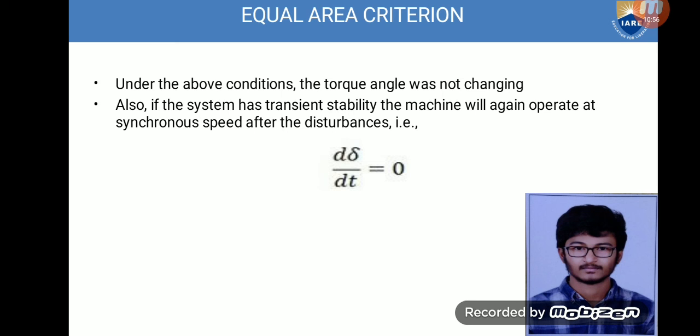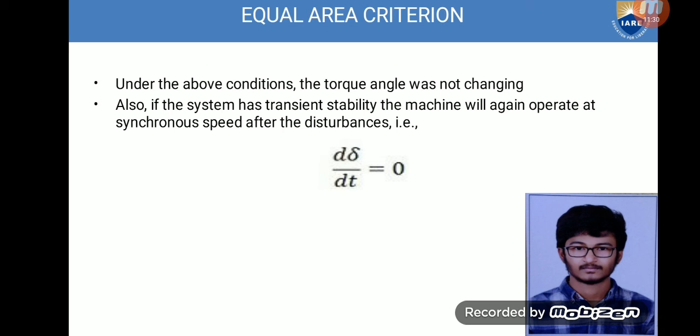If we draw a graph between the load angle and time, the unstable graph will be a straight line, whereas the stable graph will be a curve. This shows the instability of the system in one case and the stability of the system after changing the load angle delta in the other.